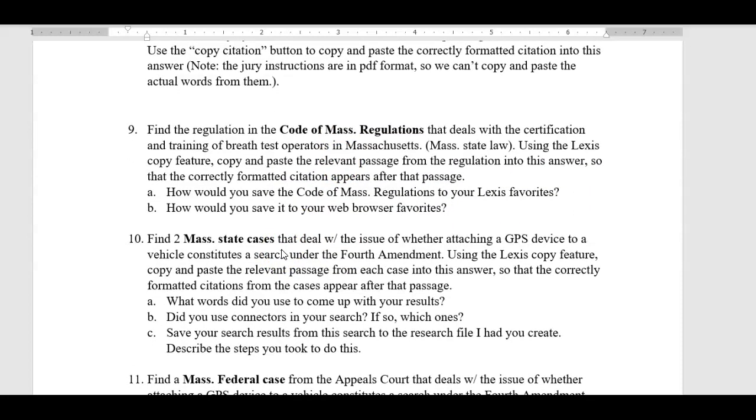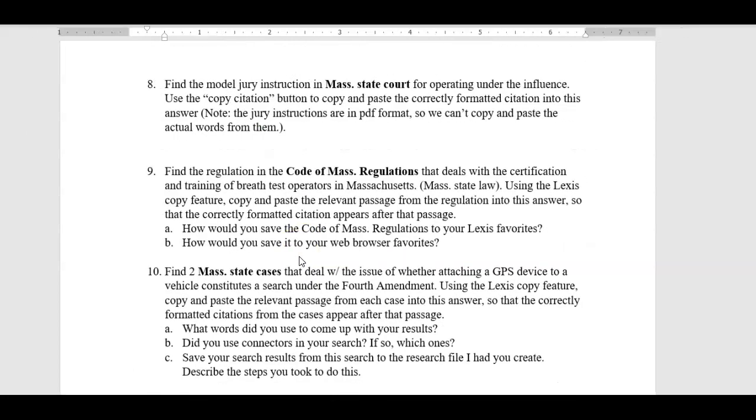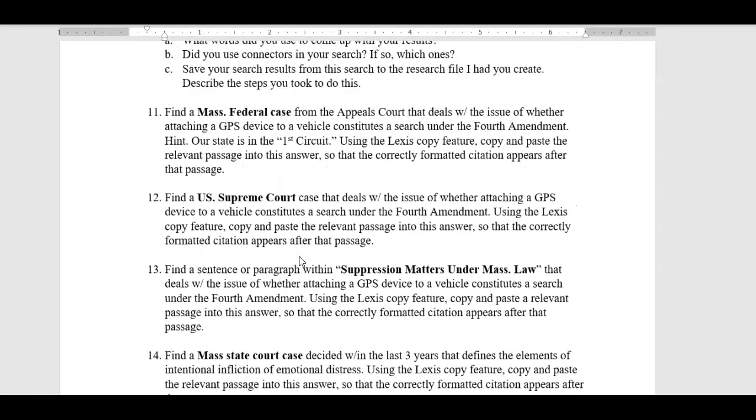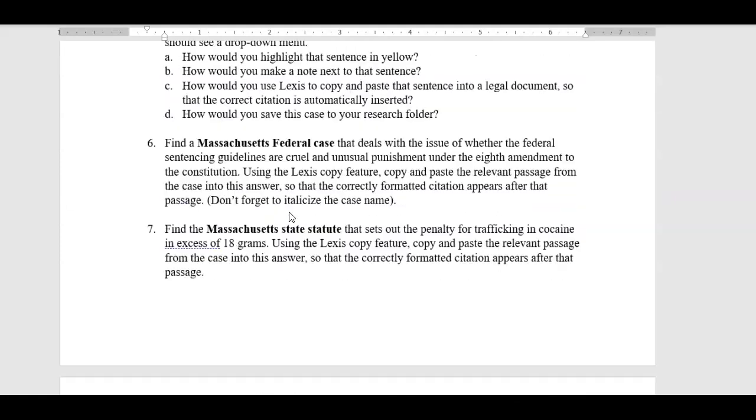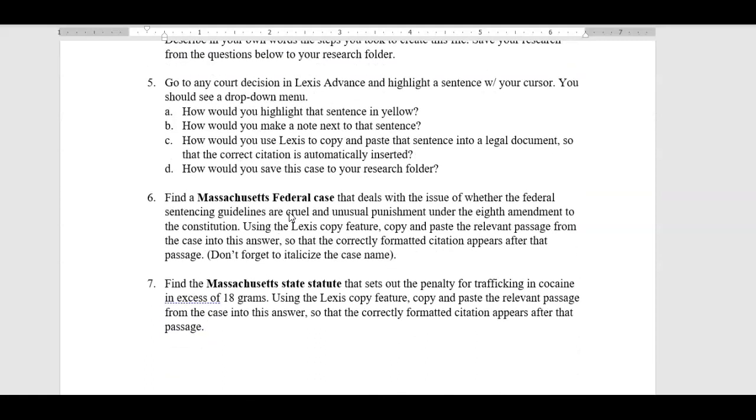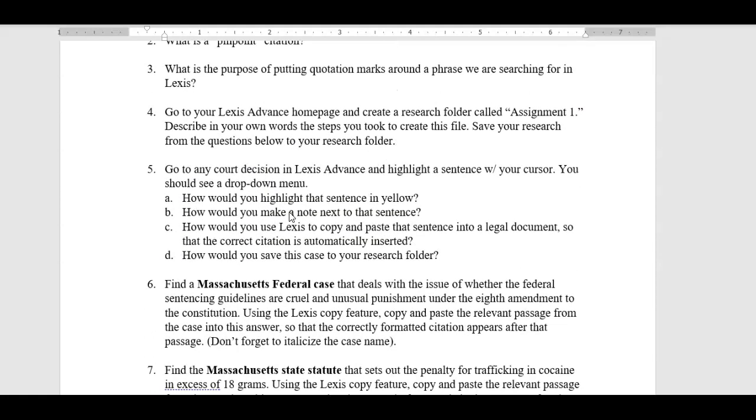You see, it's very important that you read the question carefully and ask from what source I am asking you to search and what jurisdiction. Am I looking for Massachusetts state? That's one jurisdiction. Massachusetts federal, that's another jurisdiction. Am I looking for you to find cases, or am I looking for you to find regulations? Or am I looking for you to find, for example, jury instructions? Okay, these are all important. So what I have done for you, first of all, is I bolded the sources from which I want you to search. That will start you at least in the correct search location.